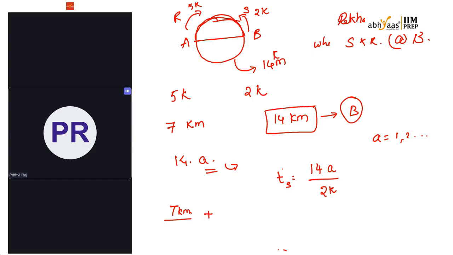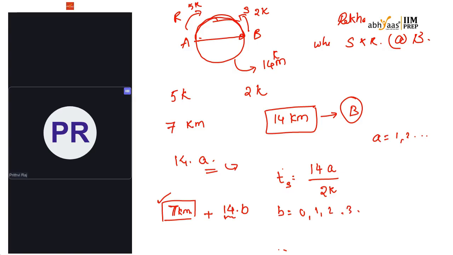We had taken Rekha to B position after making her travel 7 kilometers in the clockwise direction. I will say that after 7 kilometers, and then after every 14 kilometers, she will reach B. Am I right? Yeah. So look here, after 7 kilometers travel from here to here, she will be at B only. So now I have to see what is the multiple of 14. Let us say it is B, which will be different for her. B can be 0, 1, 2, 3 like that.